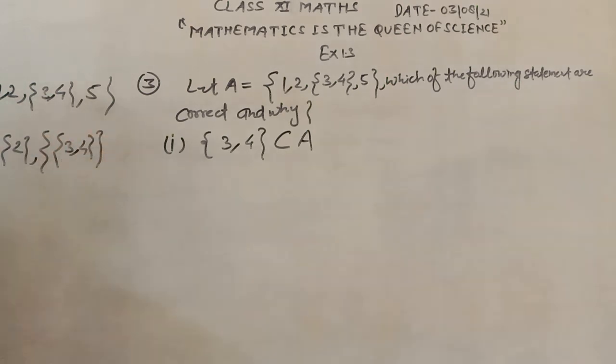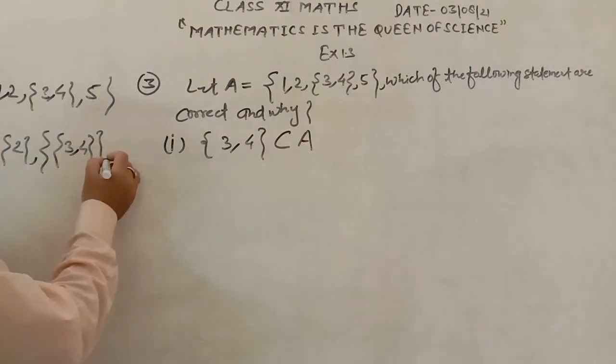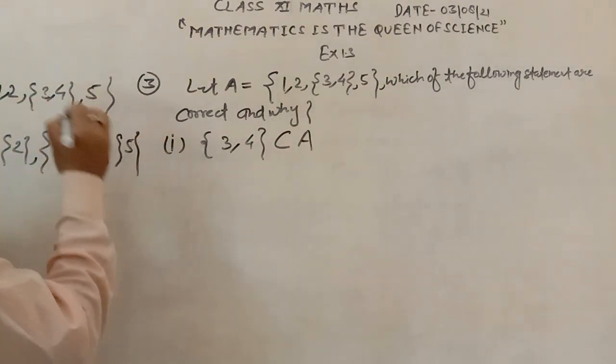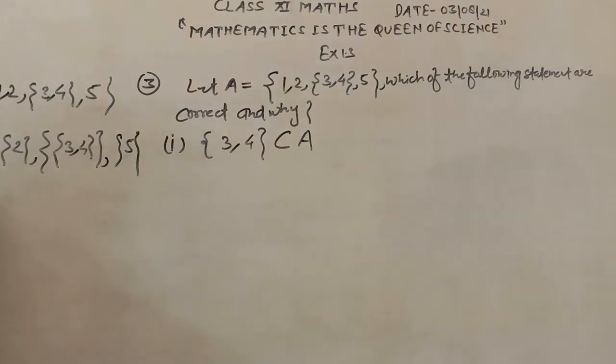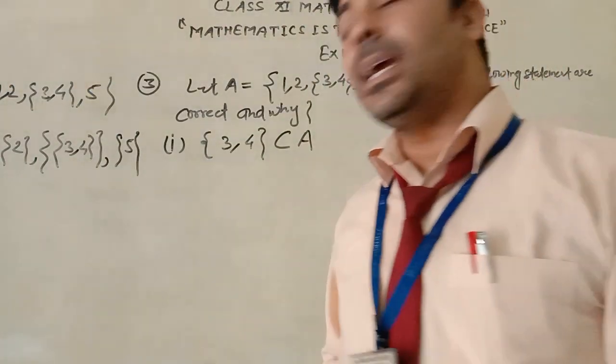If it is written like that, then it is a subset. If it is not written like that, then it is not a subset and not accepted. Here 3, 4 come together written as a single element, so you have to treat it like a single element.